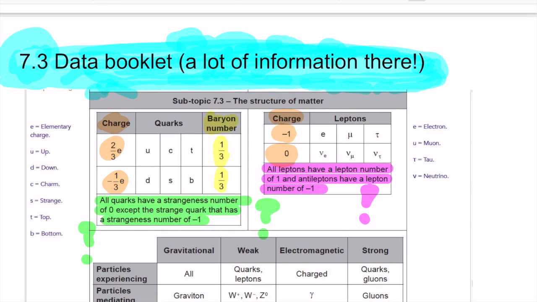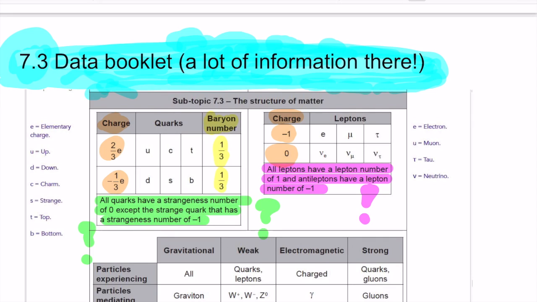We won't look at that. And then when we talked about the gravitational force experienced by all particles, the mediating particle is the graviton that we still need to detect.